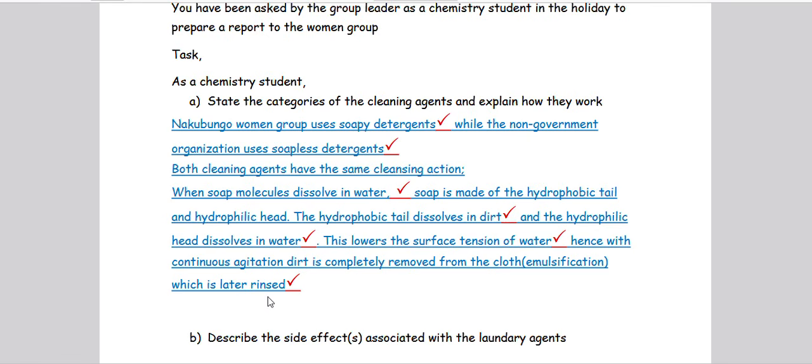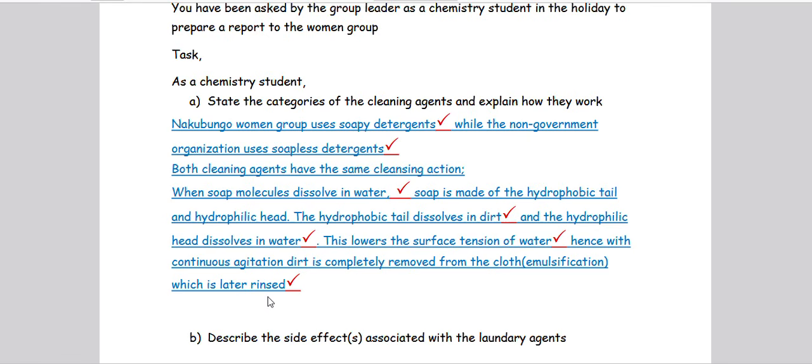Number one, what did we have to know? What we had to know is that when the soap molecules dissolve in water, the soap is made up of two parts, the hydrophobic tail and the hydrophilic head. The hydrophobic tail will dissolve in dirt, while the hydrophilic head will dissolve in water. In the process, this lowers the surface tension of water.